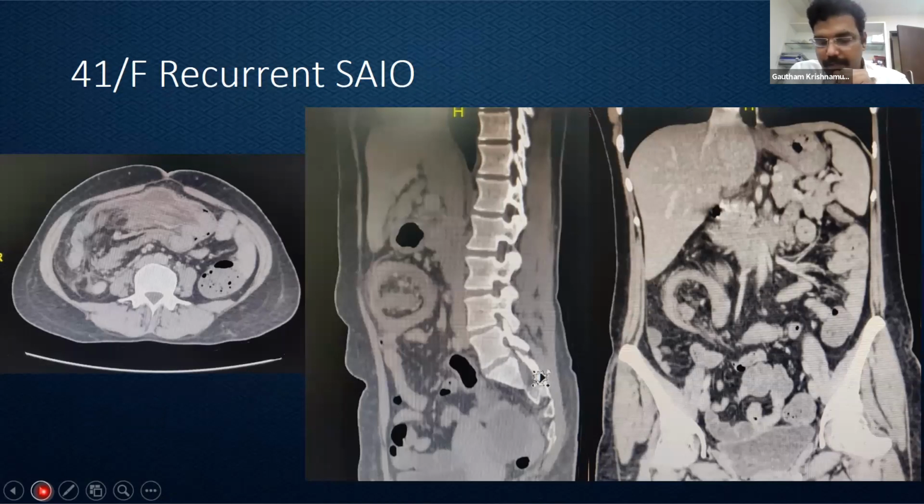So this is a 41-year-old individual who presented to us with intermittent subacute intestinal obstruction for a period of 2 months. So we can find the classical bowel in bowel appearance. See, this is the target sign that is described generally, where we can find the outer bowel and the inside bowel. We can also see the leash of vessels which are found in the mesentery of the bowel that is intussuscepted. And the third figure on the panel is also showing the leash of vessels going into the intussusception.